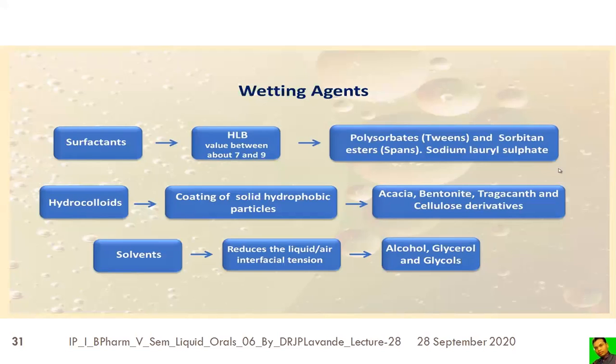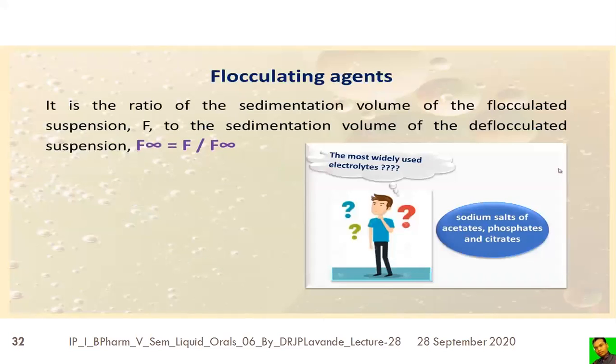Solvents will reduce the liquid air interfacial tension, and the examples are the alcohol, glycerol, and the glycols. There is need to add the flocculating agent. The most widely used electrolytes are the sodium salts of acetates, sodium salts of phosphates, and sodium salts of citrates. These are widely used. What is the degree of flocculation?